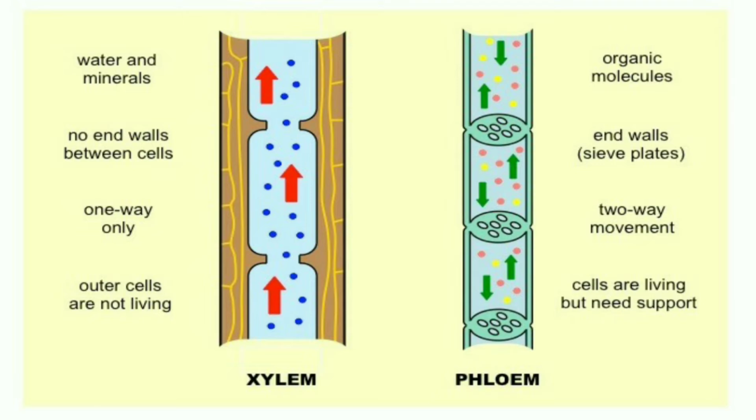So can you see the picture? This is xylem for transportation of water. The upper arrow mark says that water is moving from the root to the upward part of the plant, the shoot. And phloem is bringing the food to all parts of the body. So there is two-way movement. It is taking the food everywhere.